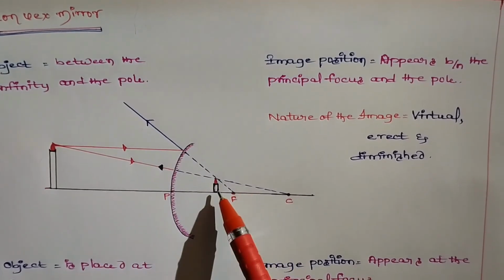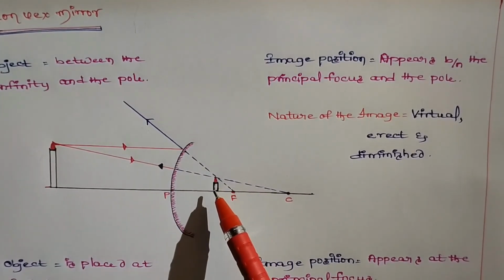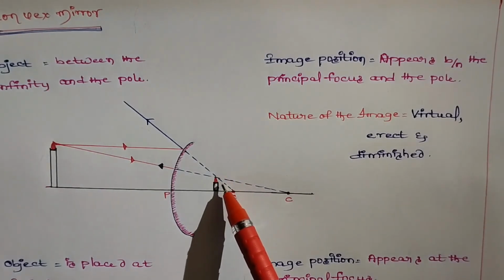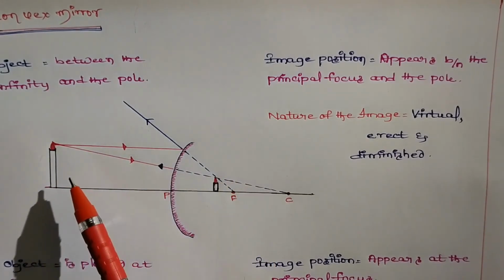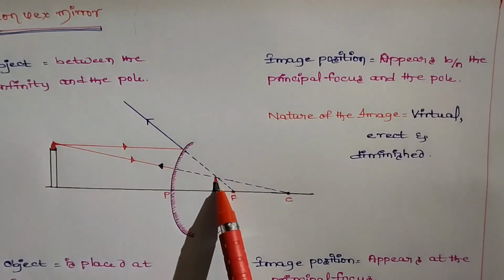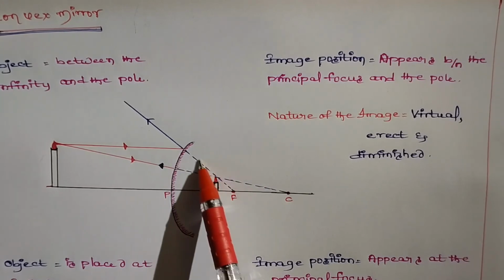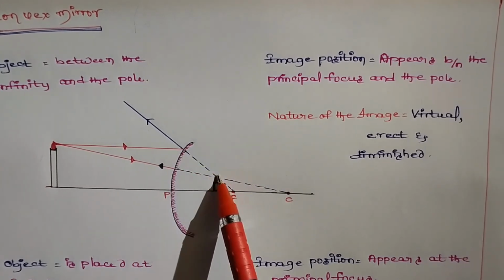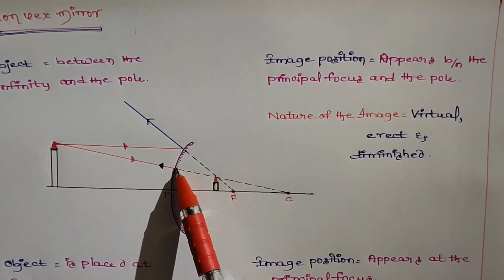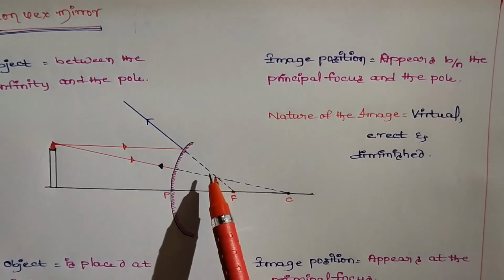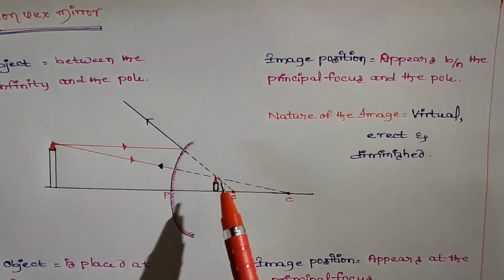Here the nature of the image is virtual, erect and diminished. This size is very less when compared to the object size. It is a virtual image because these rays appear to be diverging. So what we know is, by diverging rays a virtual image will form.